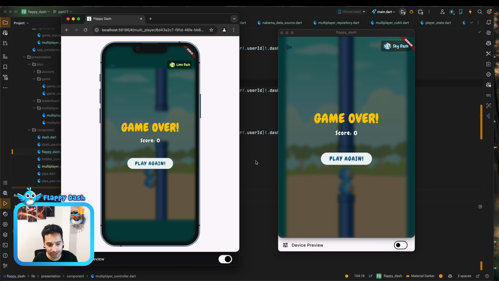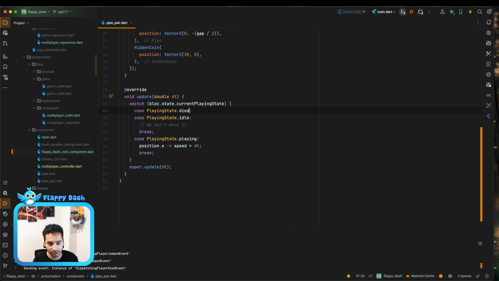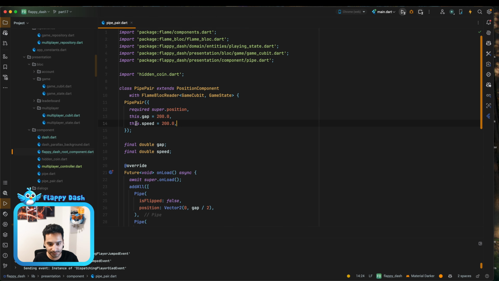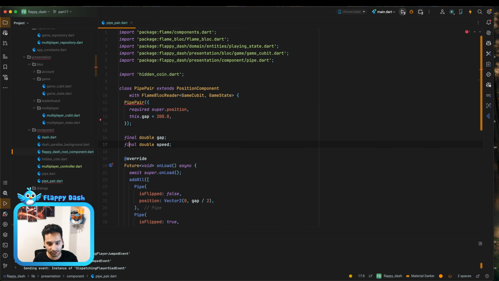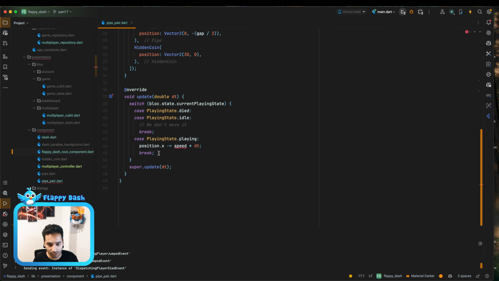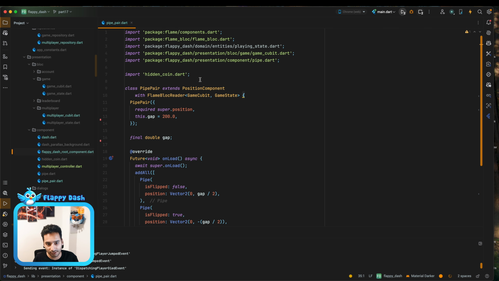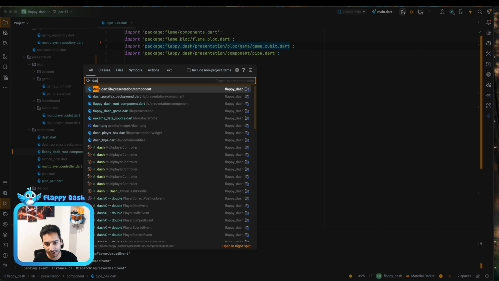So let's do this. First of all, let's find the pipe pair. And as you remember, we have a speed here. So let's remove it. We don't move the pipes anymore. And yeah, let's remove it. We can remove the update method. And now instead of moving the pipe, we are moving the dash.